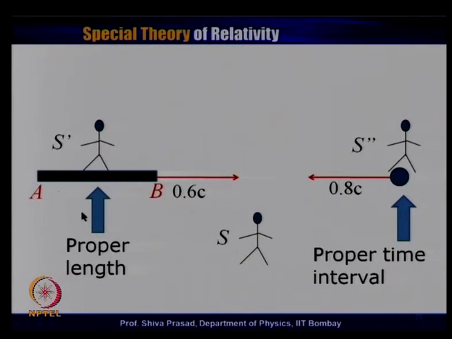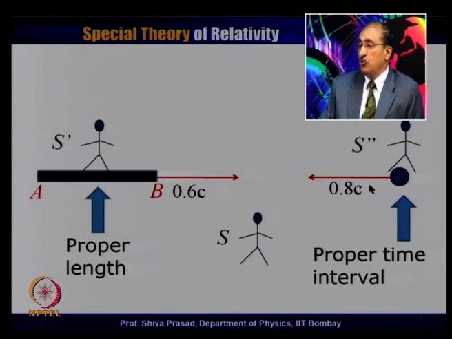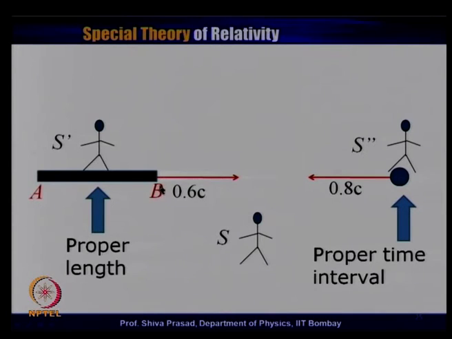This is what has been shown in this particular transparency: it is the S prime frame of reference in which the length is proper. It is the S double prime frame of reference in which the time interval is proper. If our problem was not mentioning the S frame of reference, these two would be just like the train and the compartment problem. The difference here is that we have now been given a third frame in which this rod as well as this particular particle both are moving. And we realize that in the S frame neither the length nor the time interval is proper.